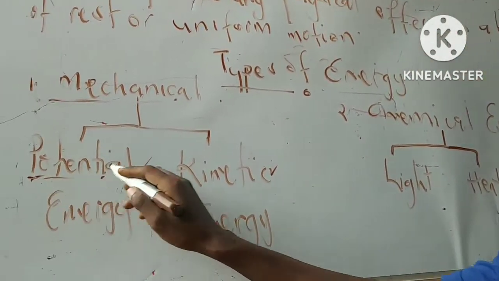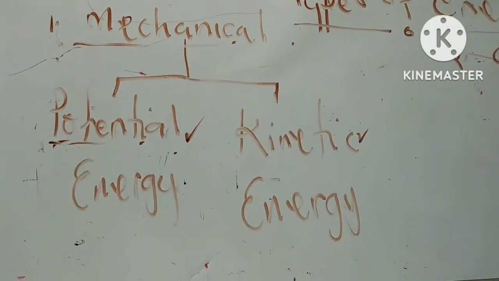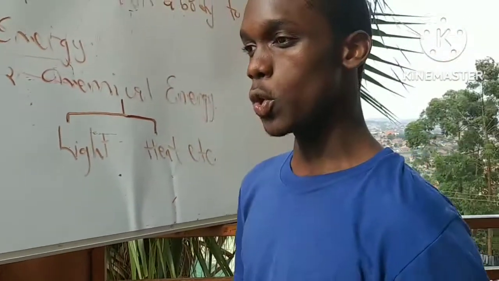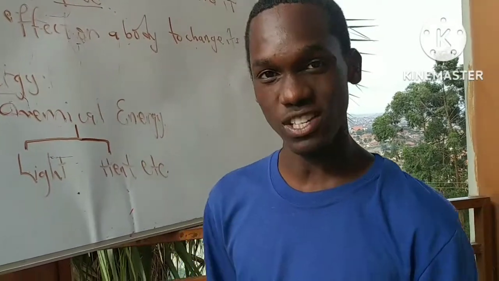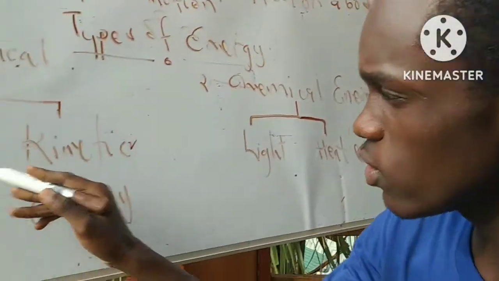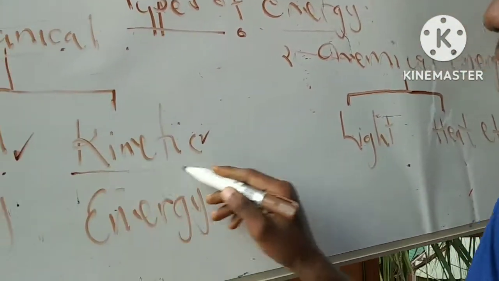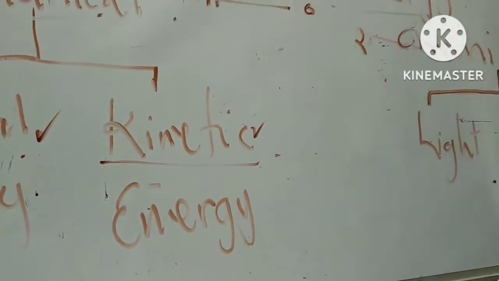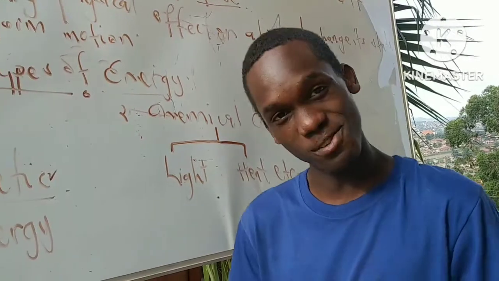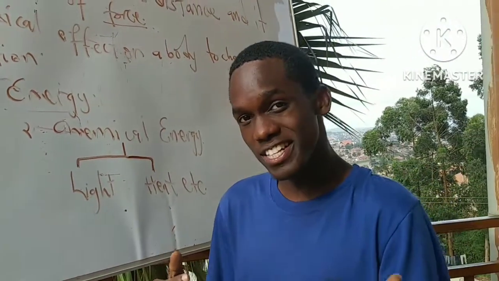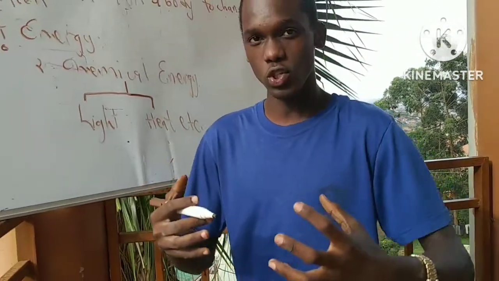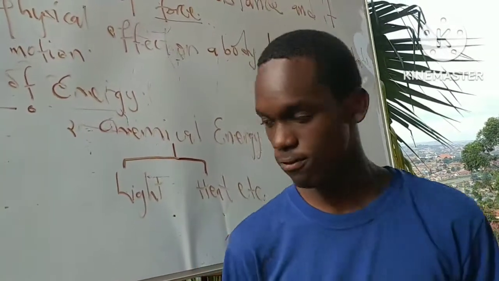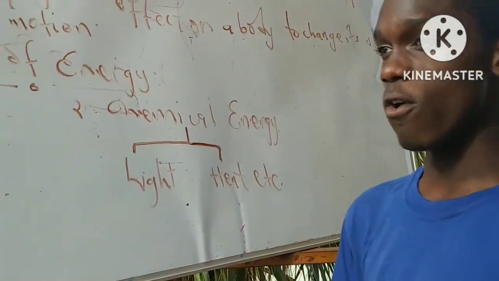So potential energy refers to the type of energy possessed by a body by virtue of its position in the gravitational field. So that is potential energy. But now we are left with this one, kinetic energy. I know you might be somehow conversant with the word. It is the type of energy possessed by a body by virtue of its motion, or by virtue of being in motion. When I say virtue, I mean by reason of being in motion.